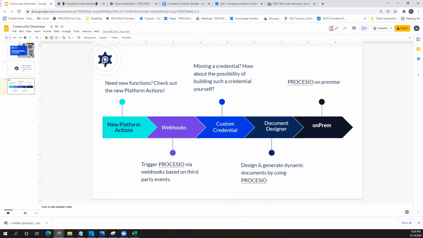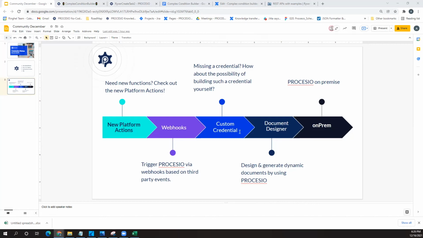Yes, it will. Just to add on what you said, Andrei, and what Marian and I said earlier, to give an idea of how we think of things in Procesio, how we design Procesio. Our core focus is to think of an experience in which the user is not limited by our capability.